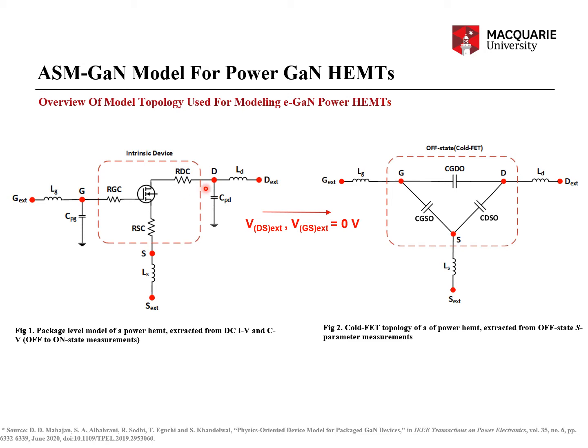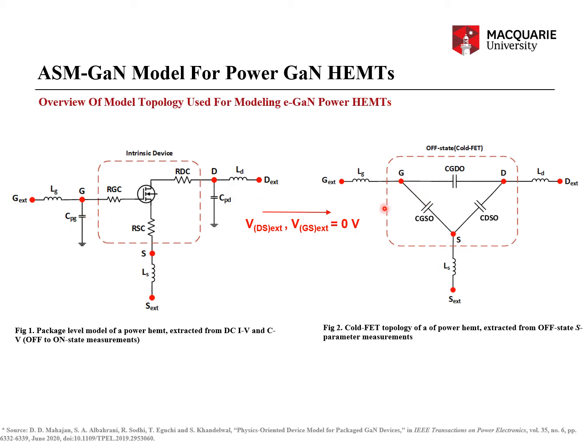Unlike RF power HEMTs wherein there is a pad, and this inductance corresponds to the ground-source-ground configuration of the drain, gate and source, in this case these inductances correspond to the inductances of the package leads, right? And as you can expect, the package lead to ground capacitance should be very negligible. It should not contribute to the topology, and that is what I found in my studies. So you can safely neglect these.